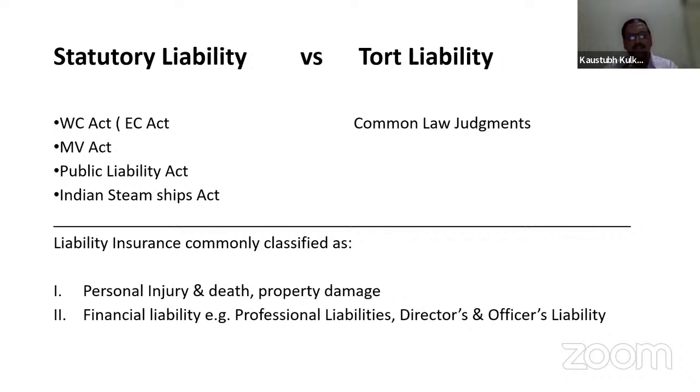So in turn, if those professionals have professional policies insured with the insurer, then the insurers are liable to pay that compensation. So this is actually the liability insurance we deal in. And apart from all this, whether statutory liability or tort liability, we are liable to pay for the damages.